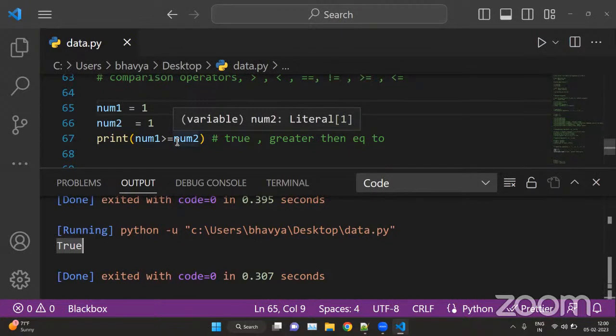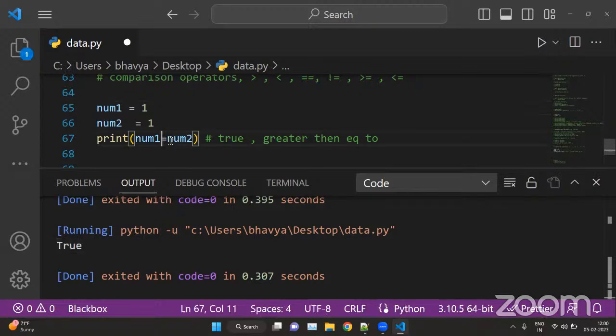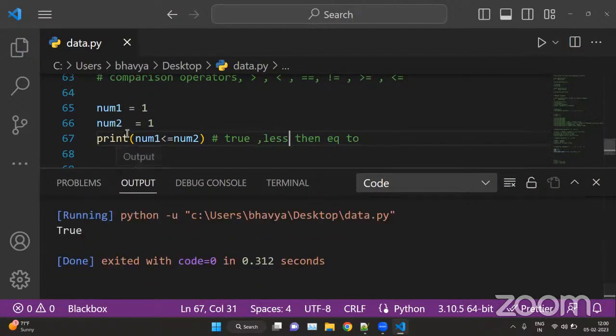Now, same as we can try with less than. So for the less than, we can put here less than. Now, here we are again checking for less than or equal to. So num1 and num2 are equal, so the answer is true here. Okay, now let's say num1 is 10 and num2 is 1. So this condition is now false because num1 is greater than num2, not less than. And what if num1 is 0 here? Now this condition is true. Okay. So this is how we can use comparison operators.